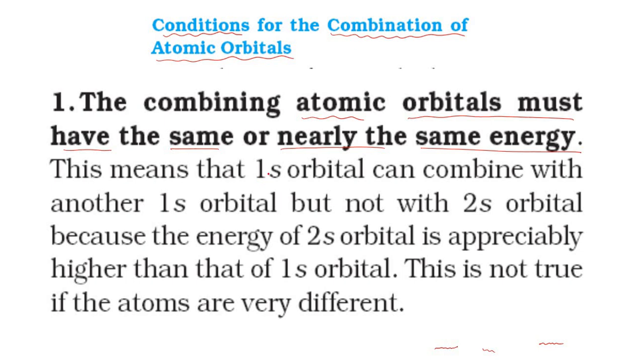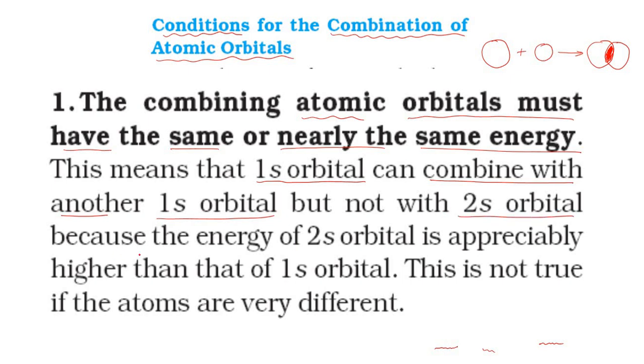This means that one 1s orbital can combine with another 1s orbital, because both have the same energy. So if this is a 1s orbital and there is another 1s orbital, they can be involved in combining to form molecular orbitals. We can say that overlapping is possible, but not with the 2s orbital.